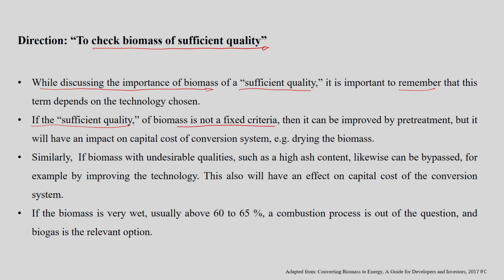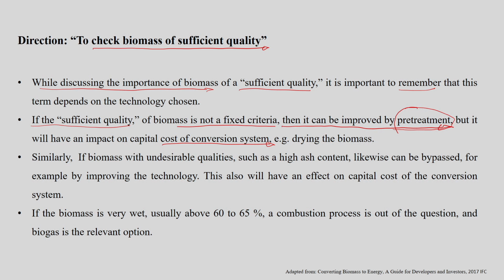If you are using a conversion system in which sufficient quality of biomass is not a strict criterion, then we can improve the composition of biomass by a pretreatment technique, but by doing so it will have an impact on the capital cost of the process, or you can say the capital cost of the conversion system.